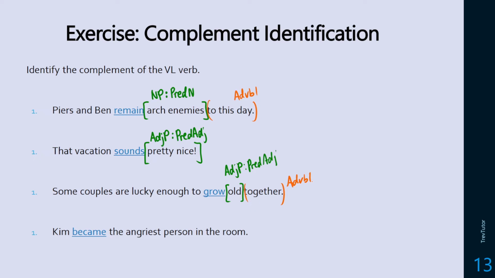Fine. Okay, last one. Kim became the angriest person in the room. So there's two ways to interpret this sentence. There's one way to interpret this sentence where this is a predicate noun NP. So really, both ways we do it, it's going to be that interpretation. But there's one case where the adverbial is in the room. So in the room, Kim became the angriest person. But there is another interpretation where we're saying it's specifically the angriest person in the room as a unit. So the meanings come out similarly, but it's a different parsing. But anyway, this is complement identification.